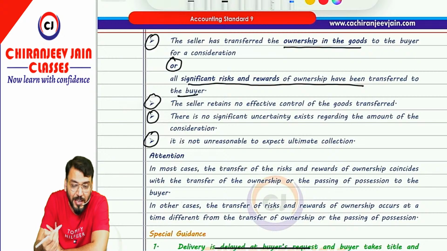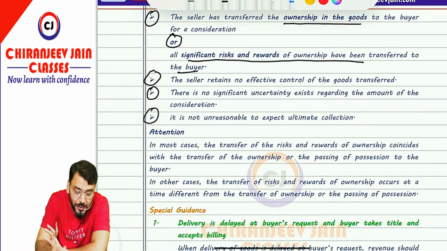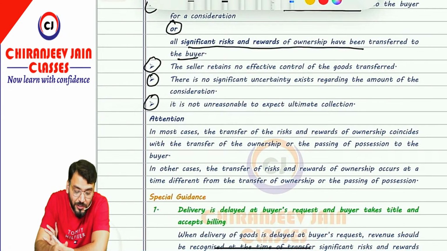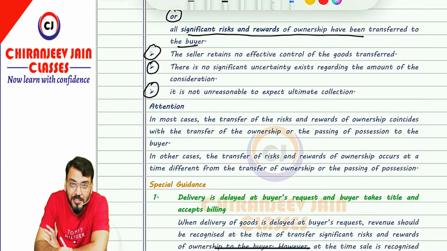What is the first condition? Can you repeat with me? The seller has transferred the ownership of goods to the buyer for a consideration, or all the significant risk and reward of the ownership have been transferred to the buyer. Second condition, the seller retains no effective control of the goods transferred. Third condition, there is no significant uncertainty regarding the amount of consideration. Fourth condition, it is not unreasonable to expect ultimate collection.